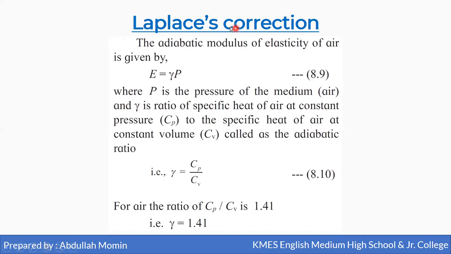So the adiabatic modulus of elasticity of air is given by E is equal to gamma P, where P is the pressure of the medium, that means air, and gamma is the ratio of specific heat of air at constant pressure to the specific heat of air at constant volume, called the adiabatic ratio. So this is the formula of gamma, that is Cp upon Cv, and the ratio of Cp upon Cv is 1.41. That means the value of gamma is 1.41.